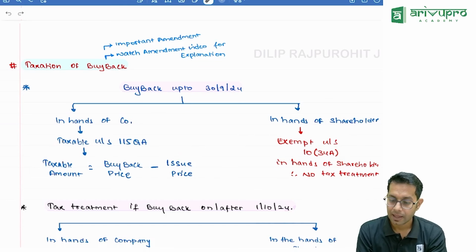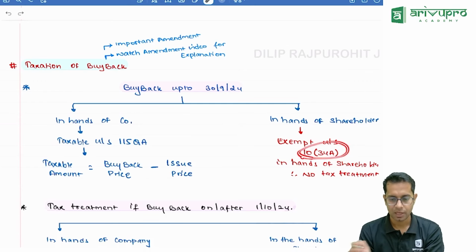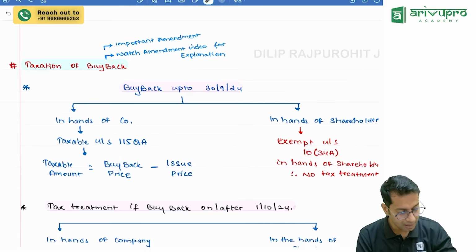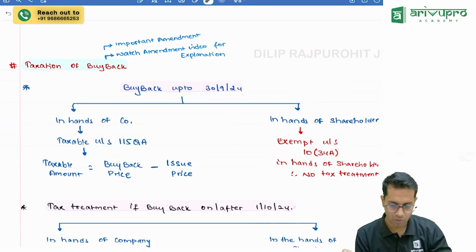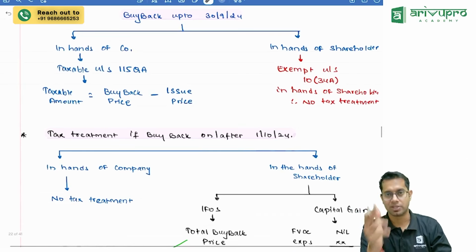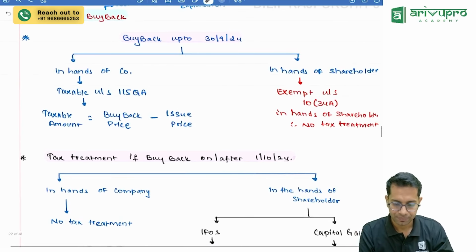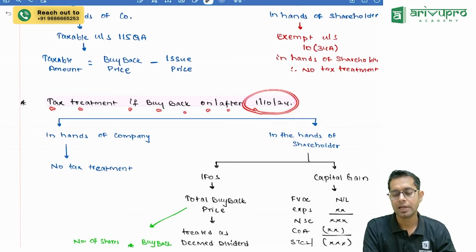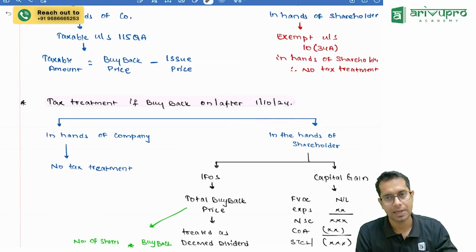But in case of shareholders, it was exempt. If the buyback is happening before 30th of September, it was exempt in the hands of the shareholder. However, now they have changed. They have done the opposite. Tax treatment if buyback is on or after 1st of October 2024.